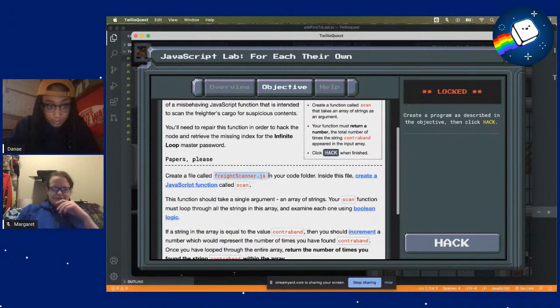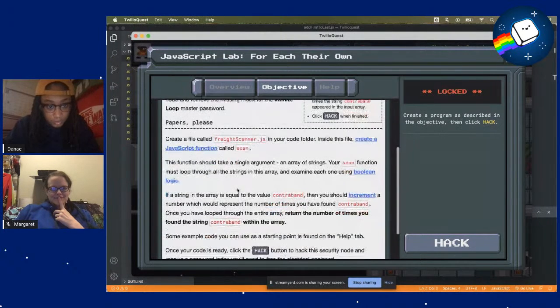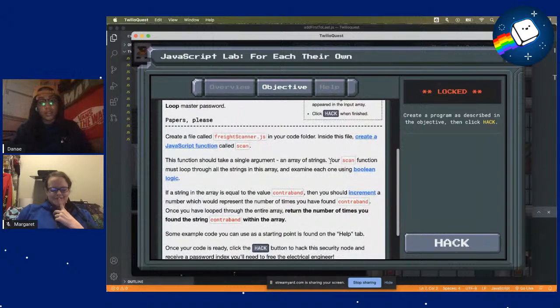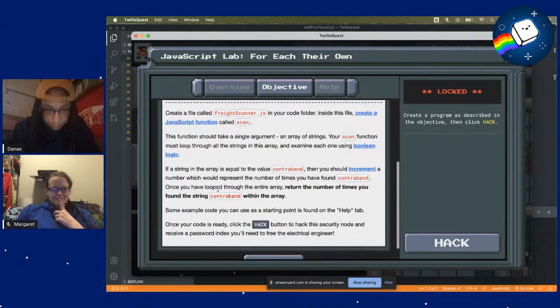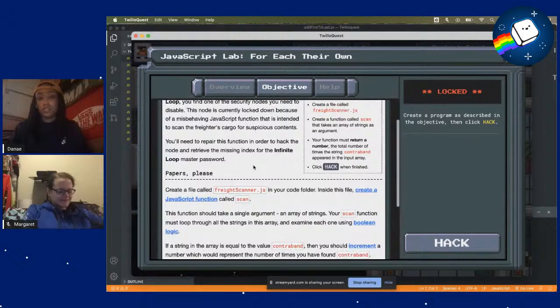So we're going to create this file in our code folder that we have, and we're going to create a JavaScript function called scan. This function should take a single argument, an array of strings, and your scan function must loop through all the strings in this array and examine each one using Boolean logic. Okay, if a string in the array is equal to the value contraband, you should increment a number which would represent the number of times you found the contraband. And once you've looped through the entire array, we return the number of times you found the string. Okay, we can do this.